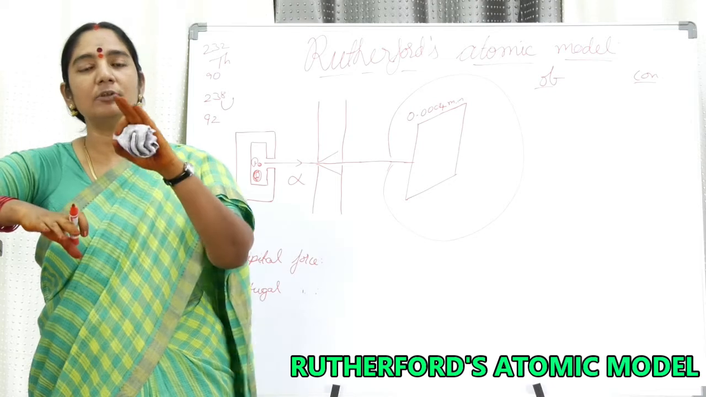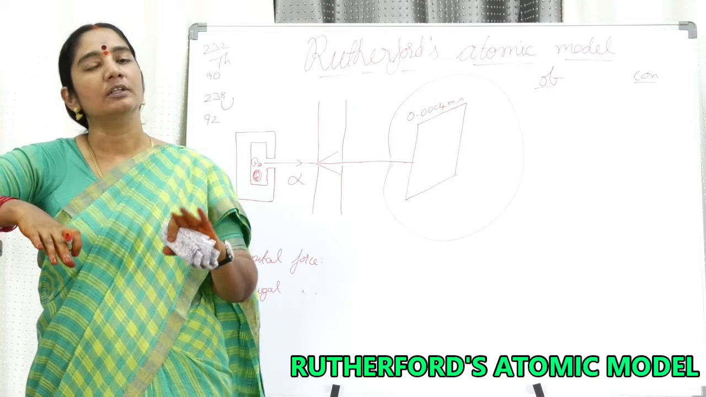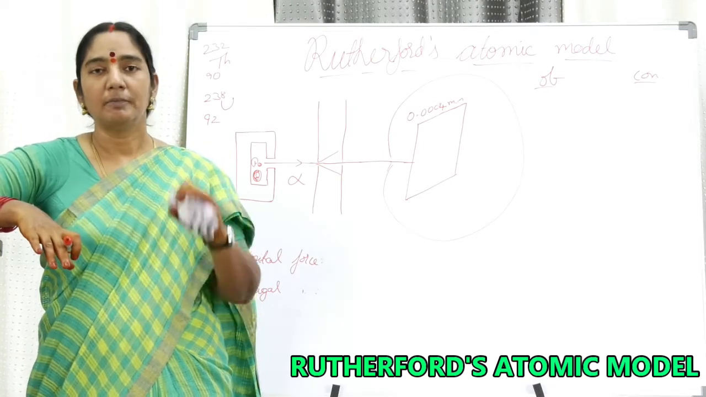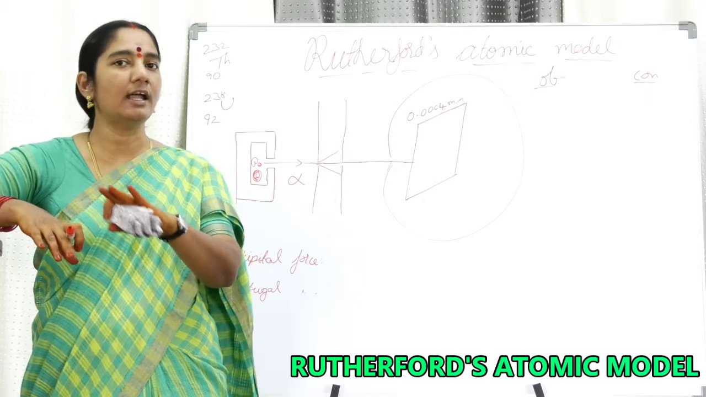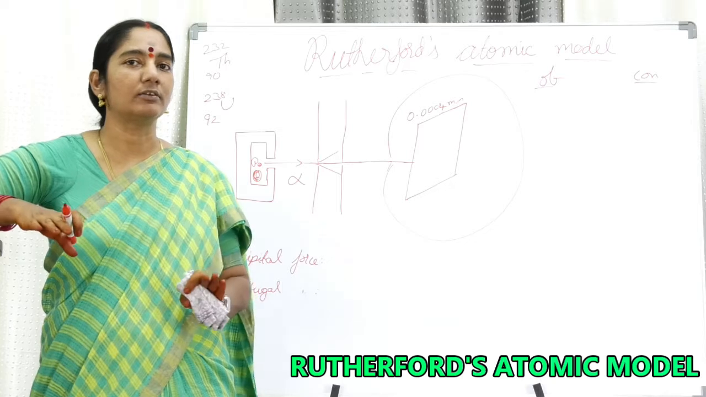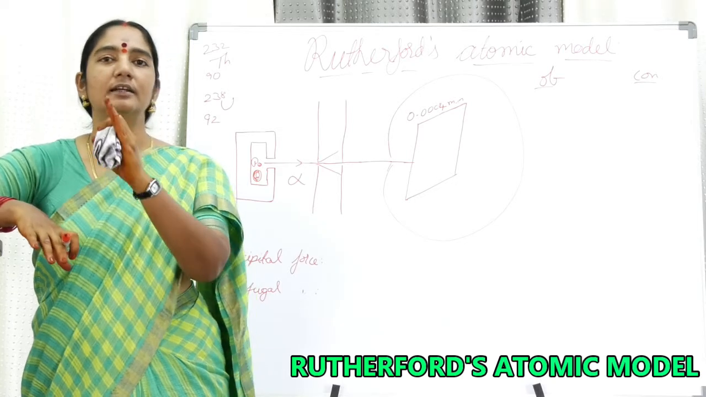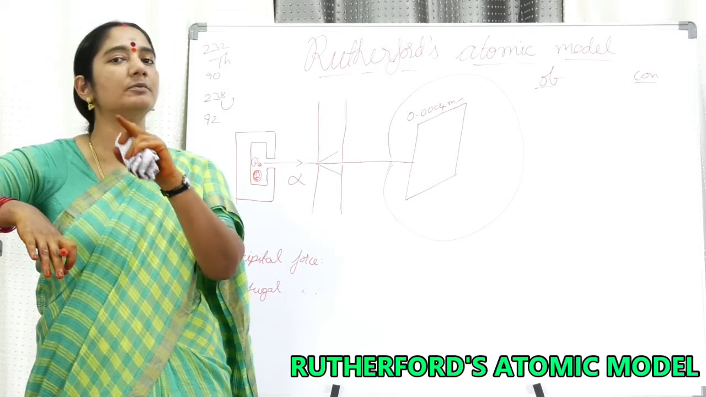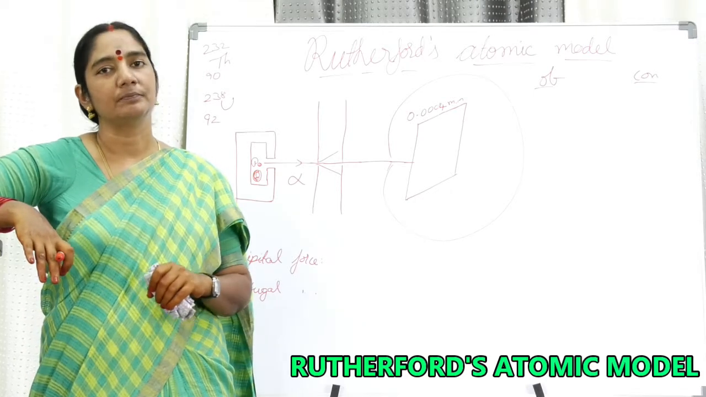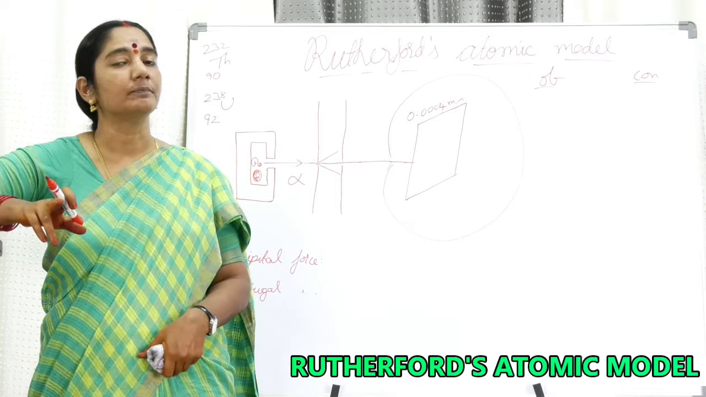So my dear friends, up to atomic number 82, the atoms are stable. From hydrogen up to lead, the atoms are stable. They are not radioactive. But once the atomic number of lead is crossed, from then onwards, the atoms become radioactive elements.